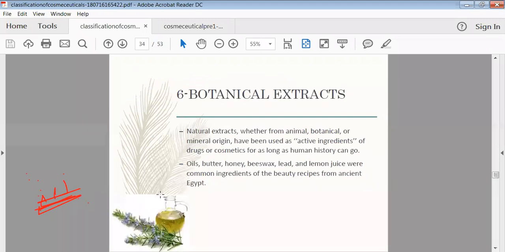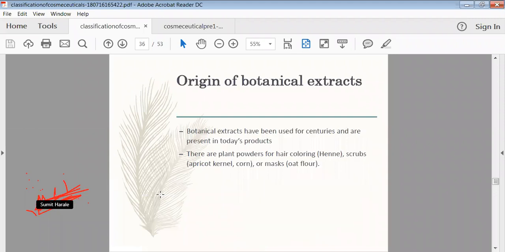Then another one is the botanical extracts. So these are the naturally originated extracts we can obtain from the different sources of natural plants. So here, depending on their active utilization, we can add them into any kind of cosmetics. Here simply we can say your normal cosmetics will act as a mediator or carrier for these active ingredients, and when we are adding these active ingredients into your cosmetics, then your cosmetics will be termed as cosmeceuticals.